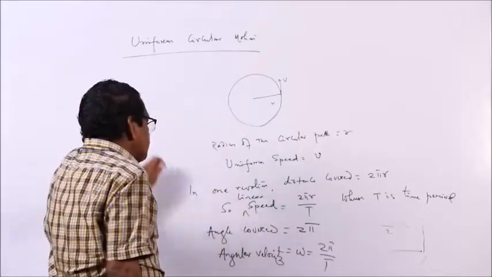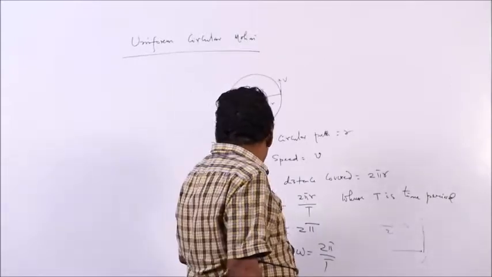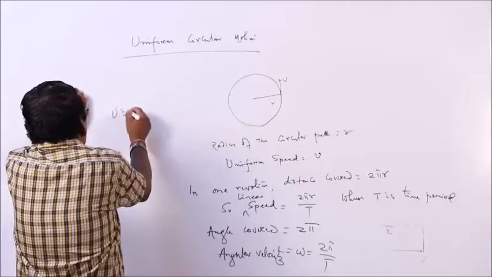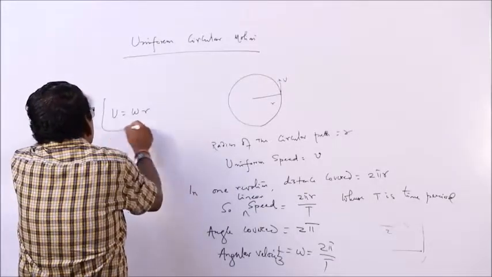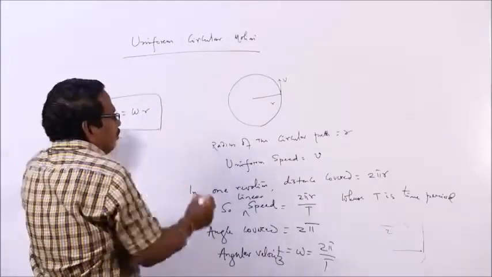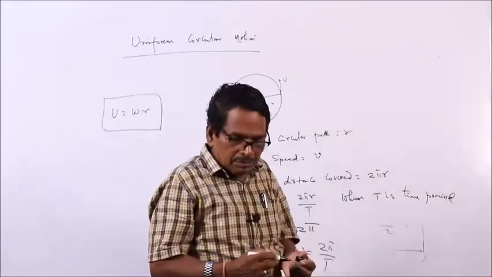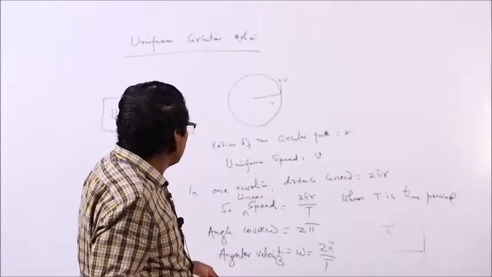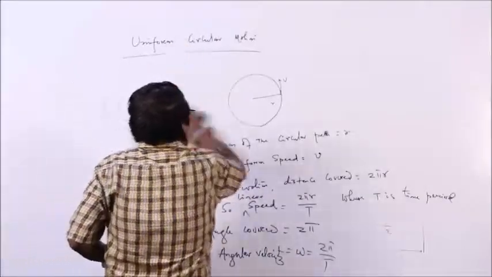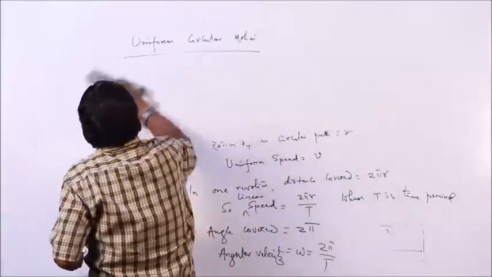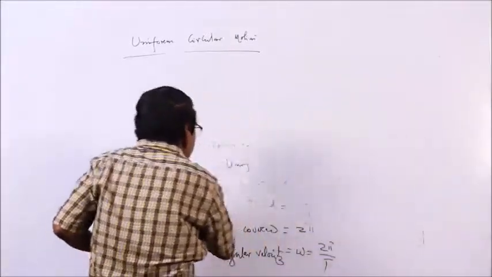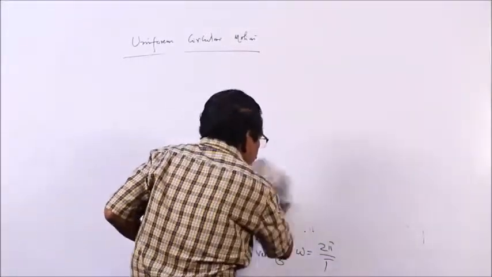So, v is equal to omega r. Linear speed is equal to angular velocity into the radius of the circular path. Now, in uniform circular motion, we use the concept of centripetal force.